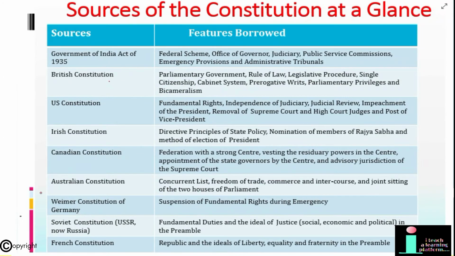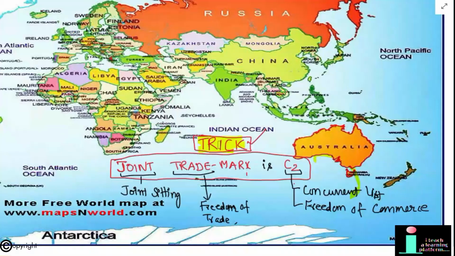If we talk about the borrowed features from the Australian constitution, these features are concurrent list, freedom of trade, commerce and intercourse, and joint sitting of the two houses of parliament. So the trick is joint trademark is C2. Joint stands for joint sitting of parliament, trademark is freedom of trade, and C2: one C stands for concurrent list and another C stands for freedom of commerce.